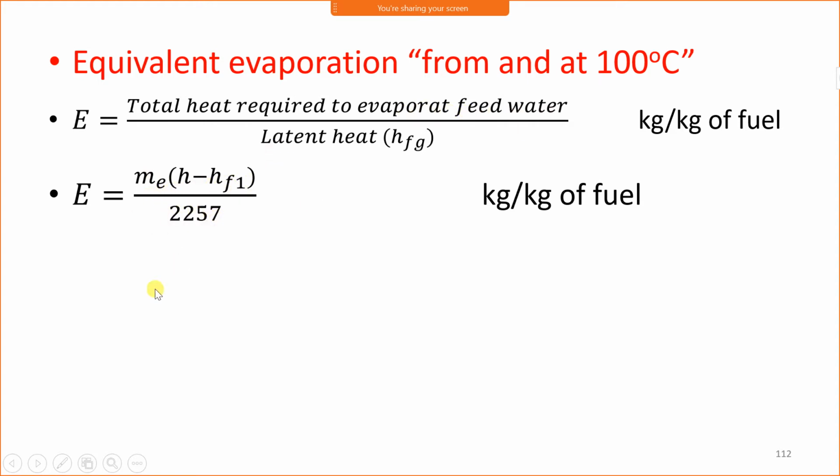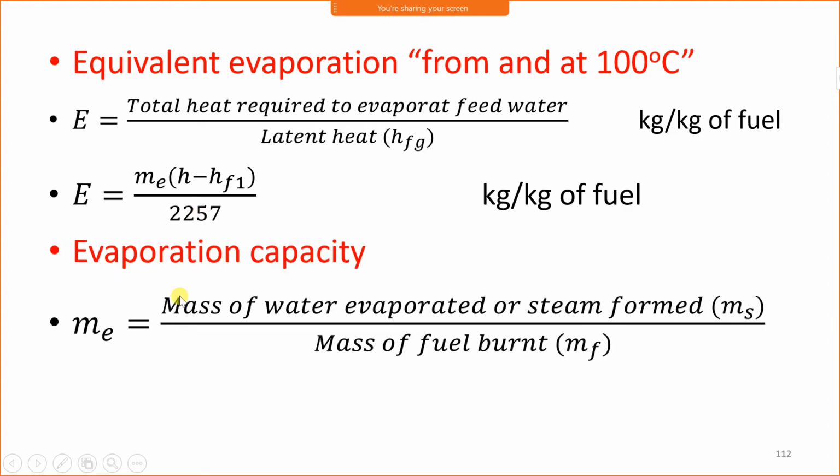Latent heat is 2257. Now, evaporation capacity is ME, which is the ratio of the mass of water evaporated, or steam formed, to the mass of fuel burnt. Mass of water evaporated is nothing but the steam formed, that is MS. MS is the mass of steam, MF is the mass of fuel. Therefore, ME is written as MS upon MF, and its unit is kg per kg of fuel.